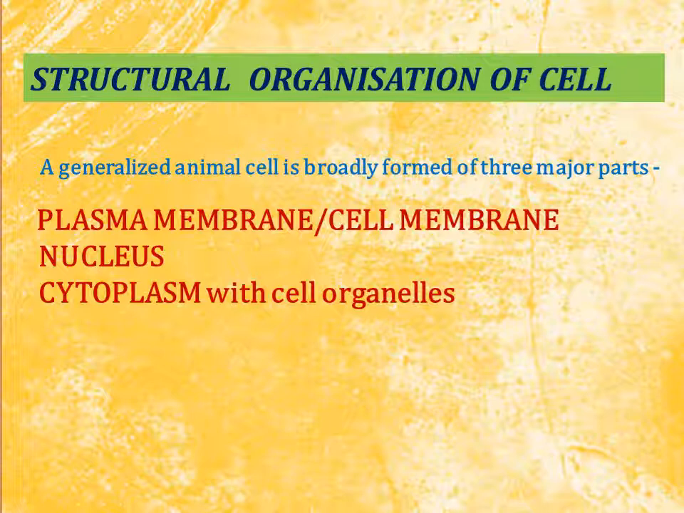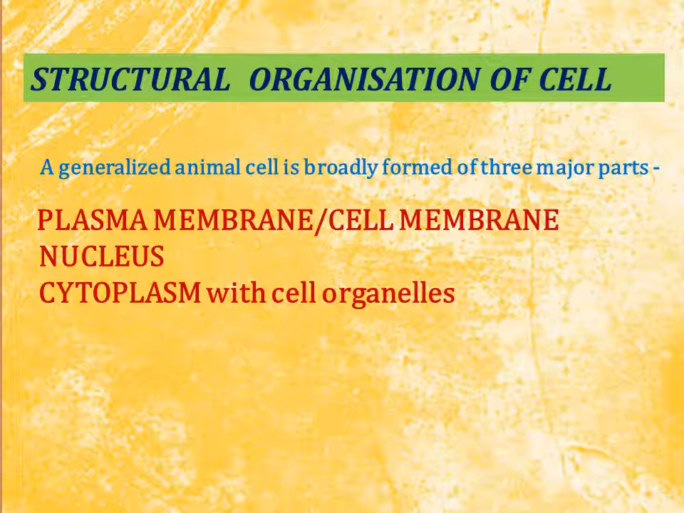Then the second part is the nucleus. The outermost covering is the plasma membrane, then the second part is the nucleus. The nucleus is the control center or control unit of the cell, because it is responsible for holding genetic material, as well as for controlling all the activities performed by the different cell organelles. That is why we can say that the nucleus is the control unit. And the third part is the cytoplasm with cell organelles.